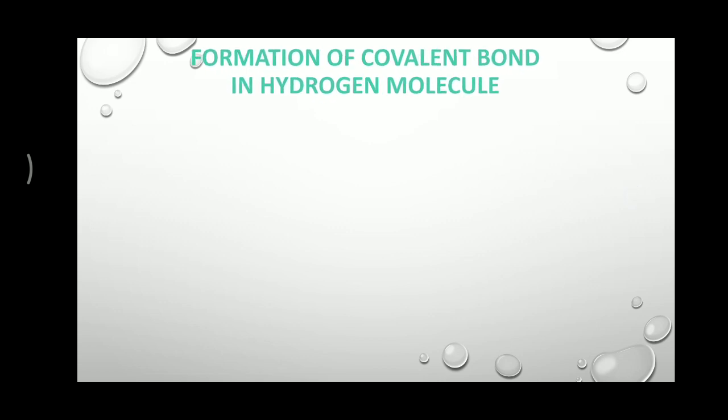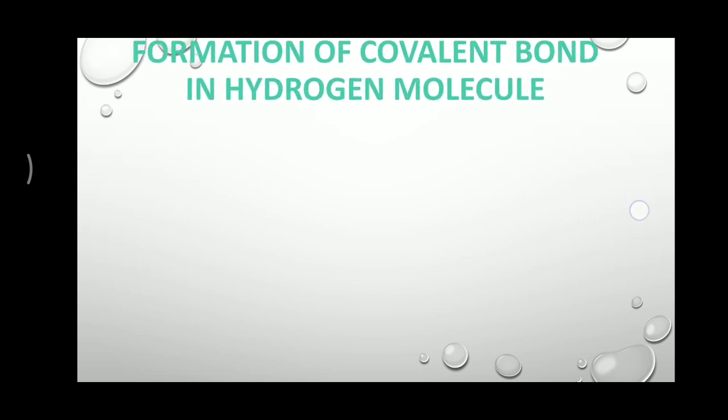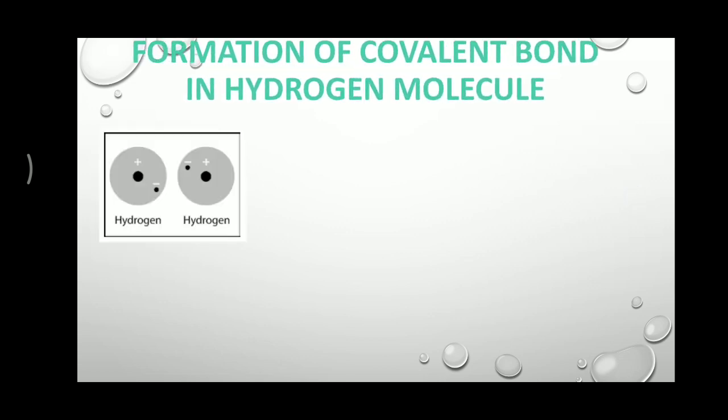So this is the very first image. This is hydrogen. These two hydrogen atoms, the positive charge is the charge of the nucleus, and the negative charge written here in white color represents the electron, and these two atoms are just near to each other. Clearly listen: near to each other, and close enough to each other, there are two different sentences.